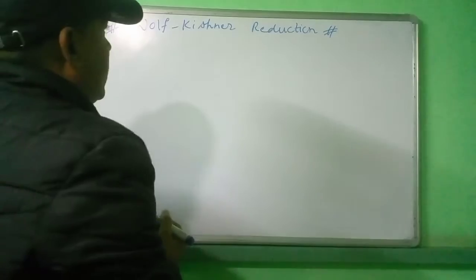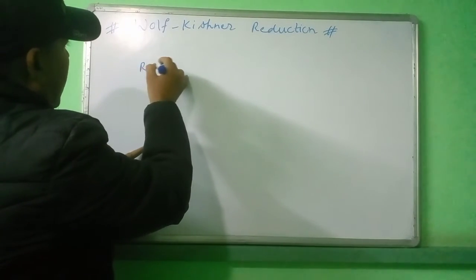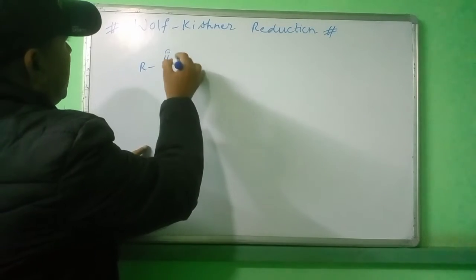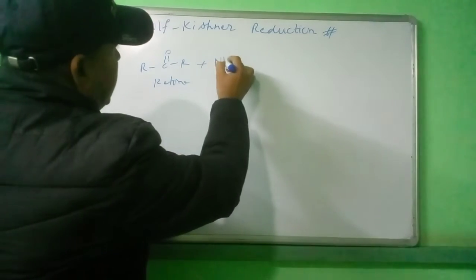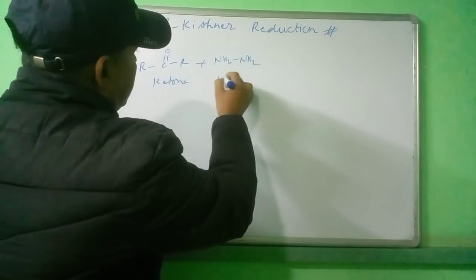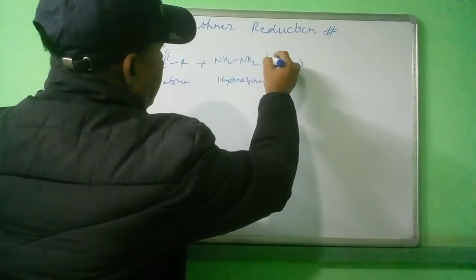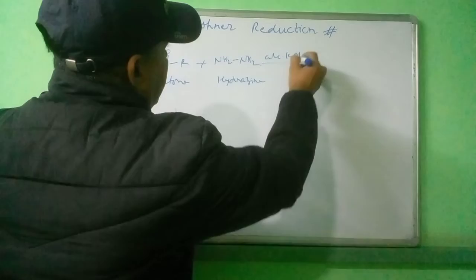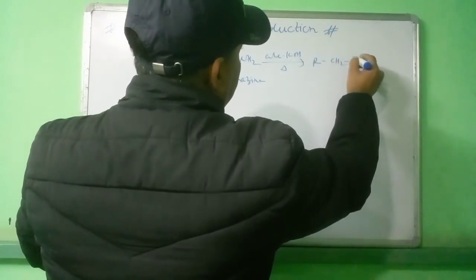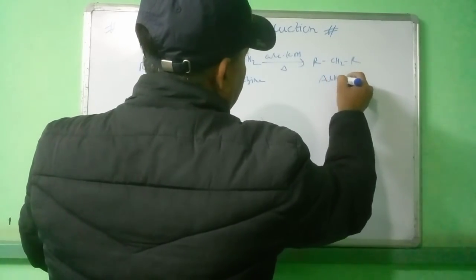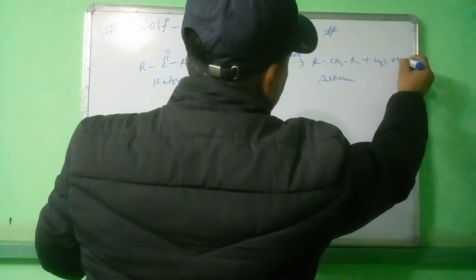Okay, now if the compound is a ketone, RC=OR, ketone, then hydrazine H2N-NH2 in alcoholic KOH, we get RCH2R, alkane, plus water plus nitrogen gas.